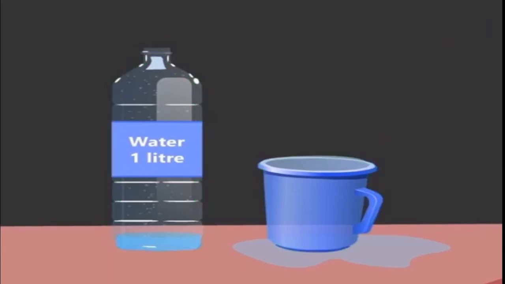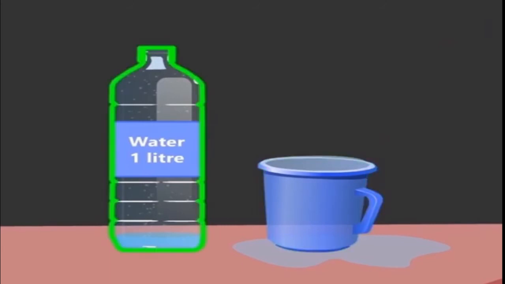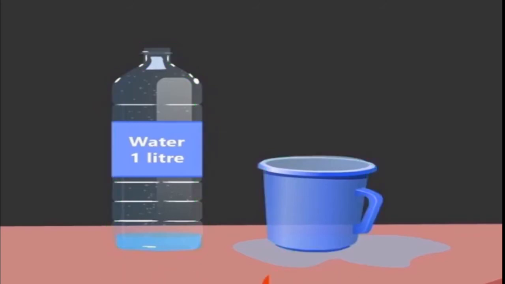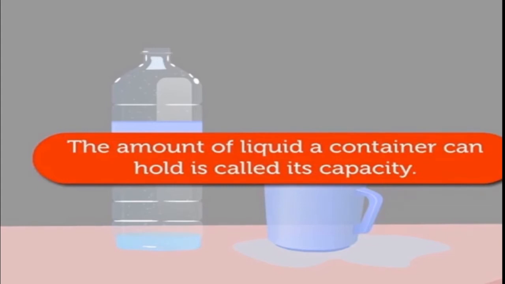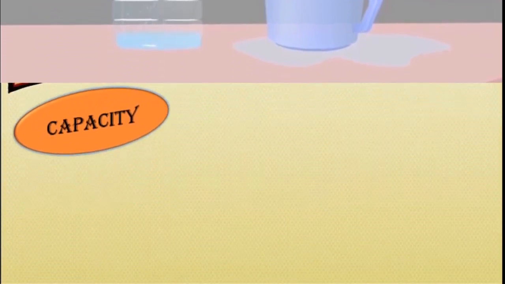Means we can say here the mug has less capacity than the bottle, isn't it? The amount of liquid a container can hold is called its capacity. Got this, students? The amount of liquid a container can hold is called its capacity. We will study capacity in detail.